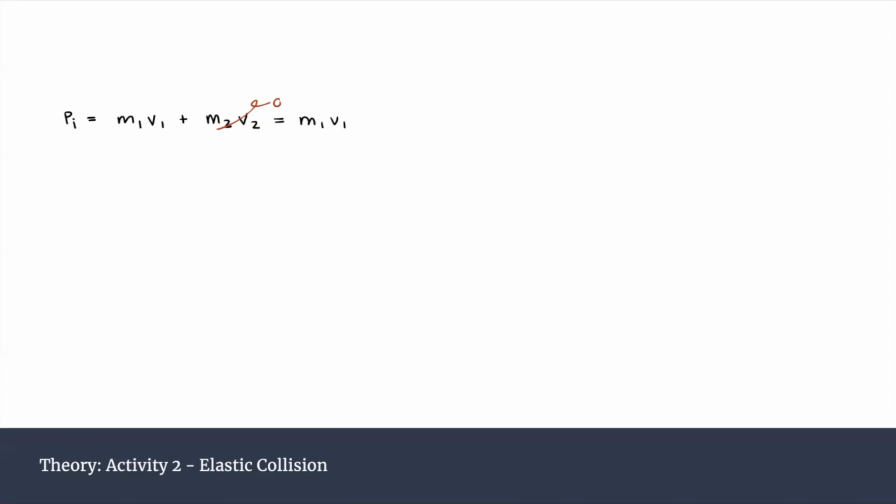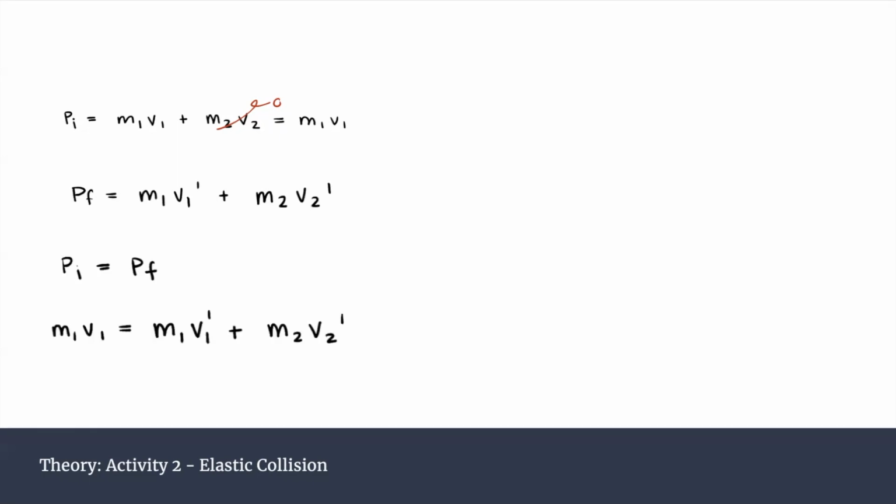Therefore, the initial momentum of the system is equal to the mass of cart 1 multiplied by the initial velocity of cart 1 before the collision. The final momentum of the system after the collision can be set equal to the individual momentums for each of the carts. Applying the principle of conservation of momentum, we are able to set the initial momentum of the system equal to the final momentum of the system.